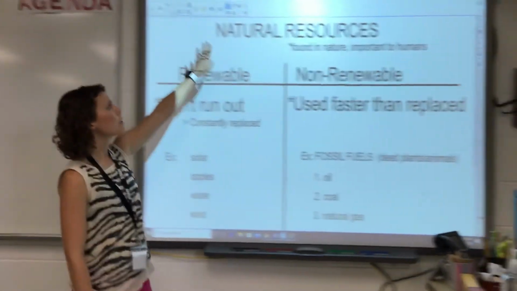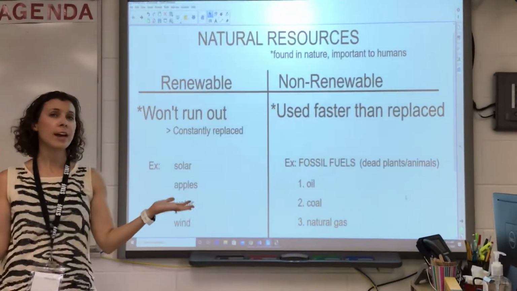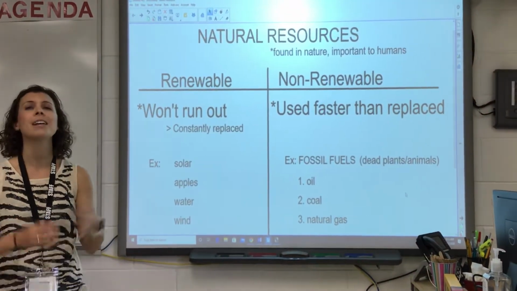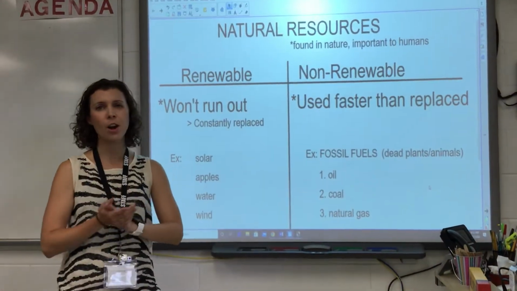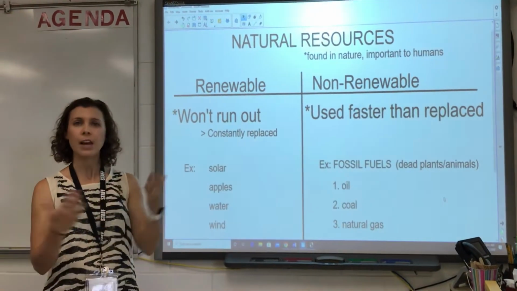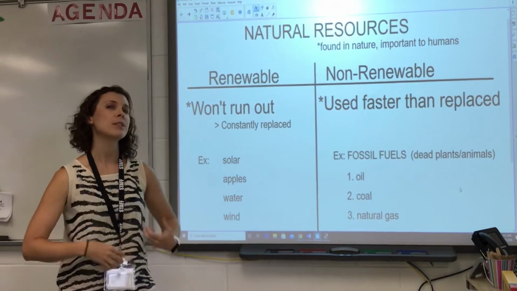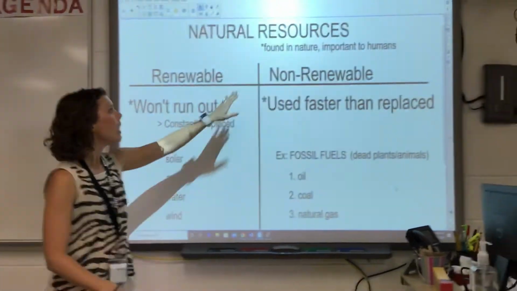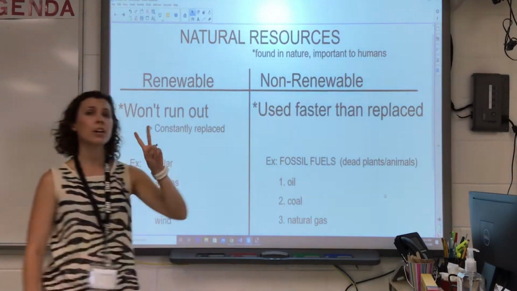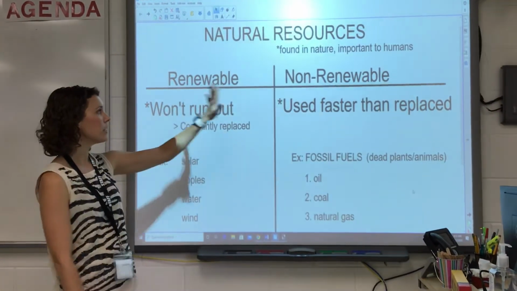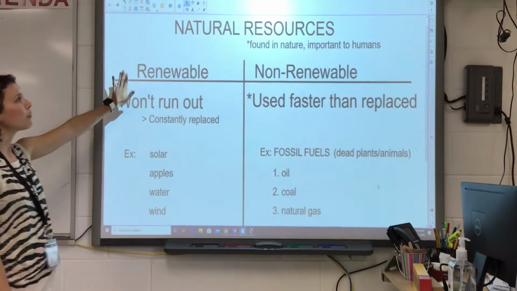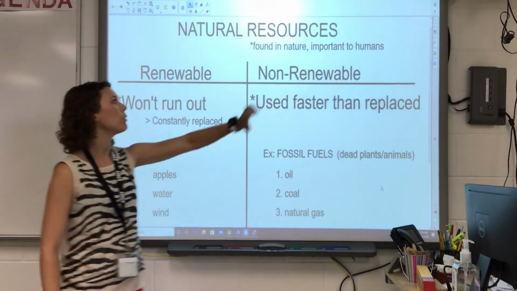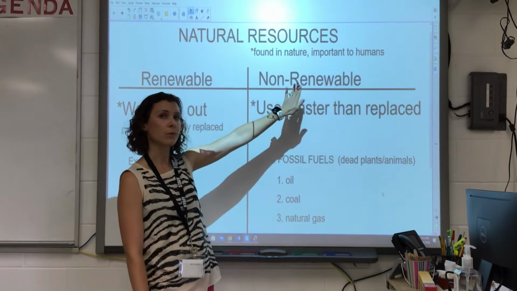So today, again, we're talking about natural resources. What are natural resources? These are things found in nature. Just like I always say, these scientists, they're not trying to make these words hard. Natural, nature, they kind of go together. So these are resources in nature, and these are very important to humans. There are two types, which is why we have a T-chart here today. So we're going to put these in our notes. We're going to have one side for renewable resources and one side for non-renewable resources.